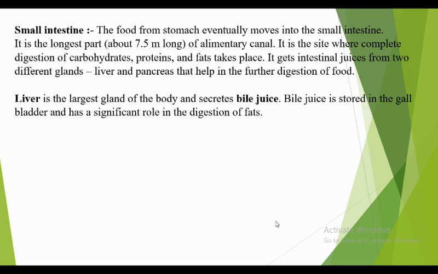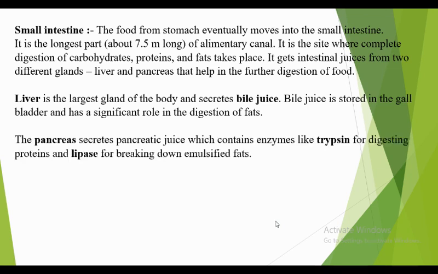So the liver secretes bile juice, and bile juice digests the fats. This is a simple thing which you have to learn. Next, the pancreas. The pancreas secretes pancreatic juice which contains enzymes like trypsin for digestion of proteins and lipase for the breaking down of emulsified fats.